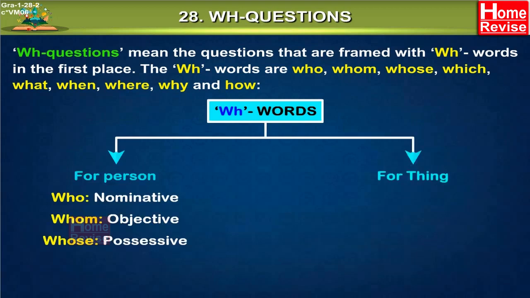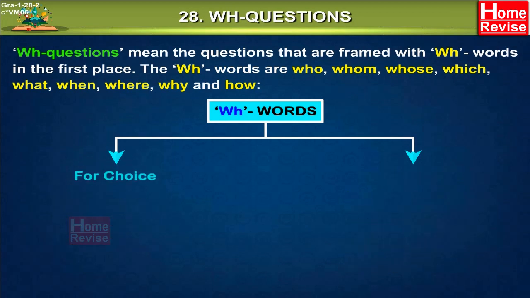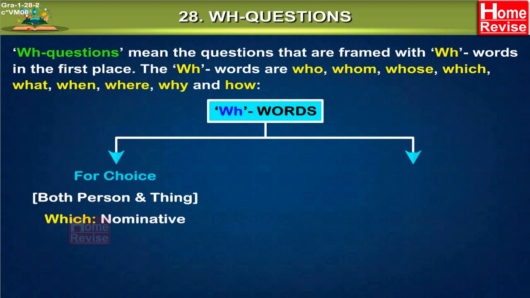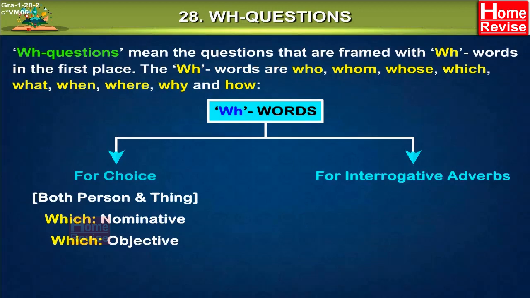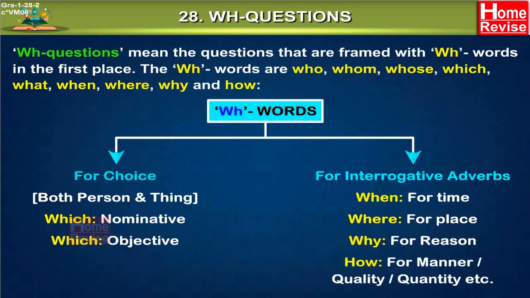For thing, what, nominative, what, objective, which, nominative, which, objective. For choice, both person and thing, which, nominative, which, objective. For interrogative adverbs, when, for time, where, for place, why, for reason, how, for manner or quality or quantity, etc.